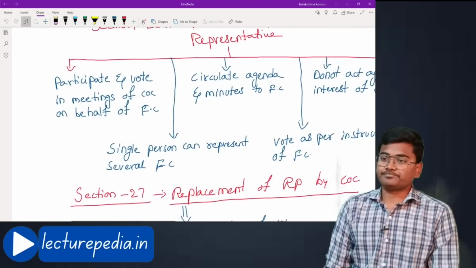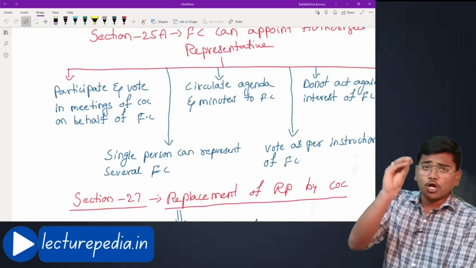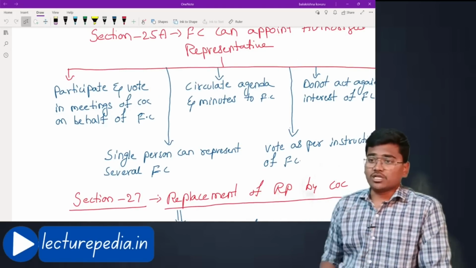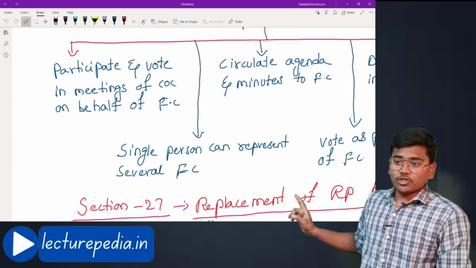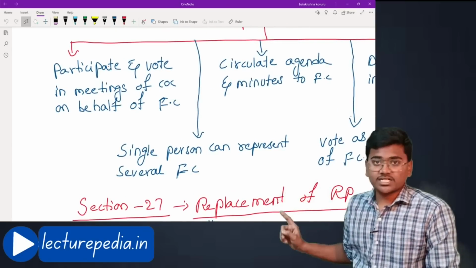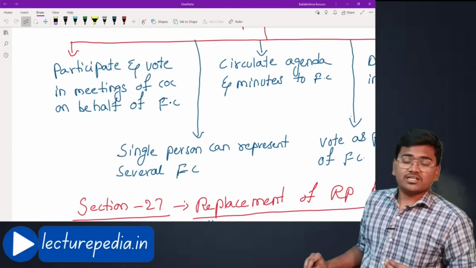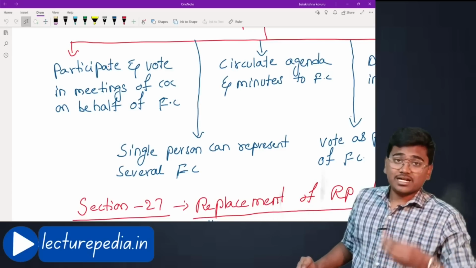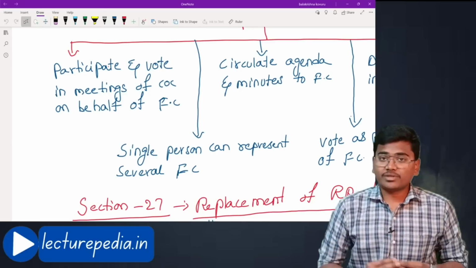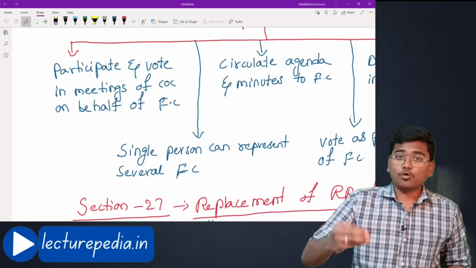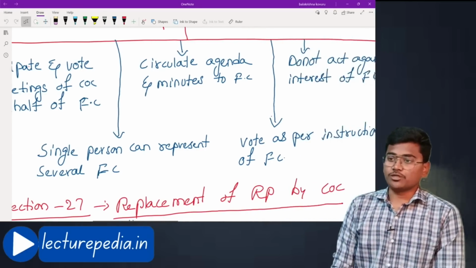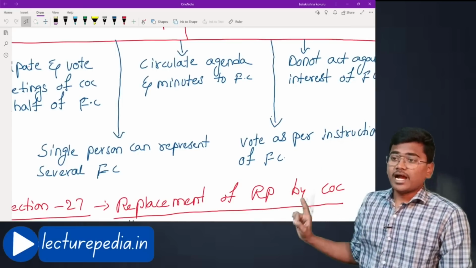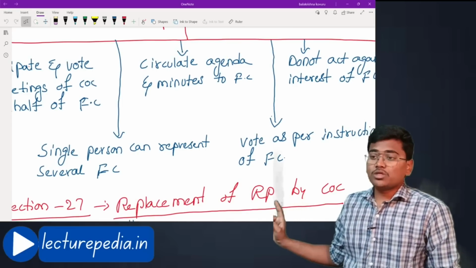Let us see. The first duty of this authorized representative of the financial creditor is to participate and vote in the meeting of the committee of creditors on behalf of the financial creditor. Whatever the financial creditor says, as per that direction, the authorized representative has to act and vote in the meeting of the committee of creditors. That is the first duty. Next, circulate the agenda and minutes to the financial creditor.